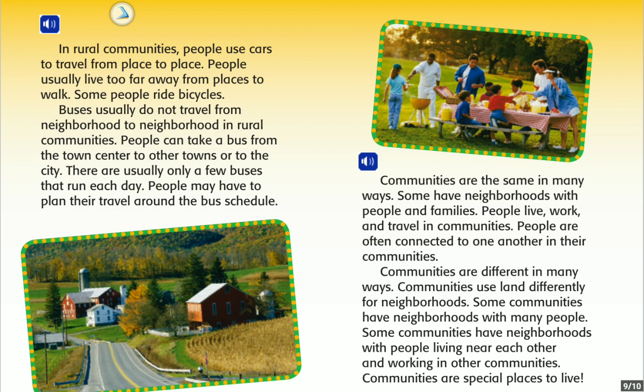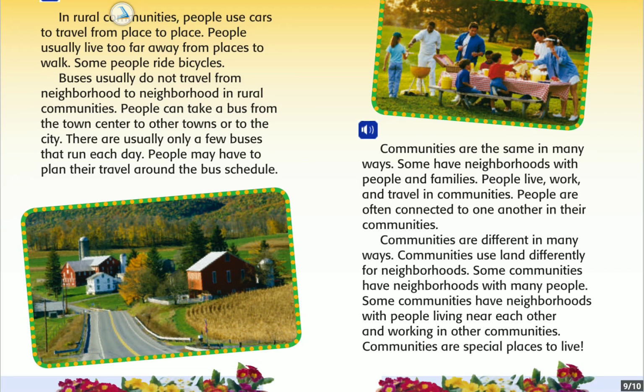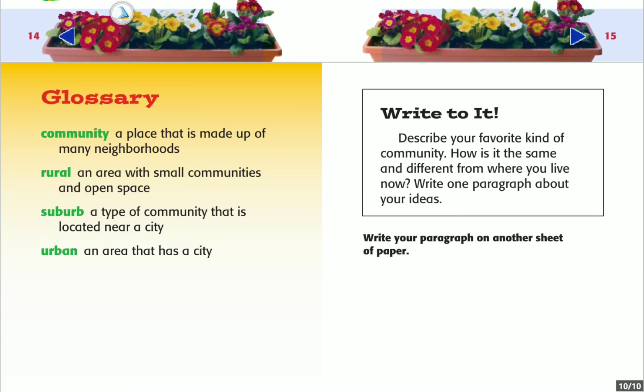Communities are the same in many ways. Some have neighborhoods with people and families. People live, work, and travel in communities. People are often connected to one another in their communities. Communities are different in many ways. Communities use land differently. Some communities have neighborhoods with many people. Some communities have neighborhoods with people living near each other and working in other communities. Communities are special places to live.